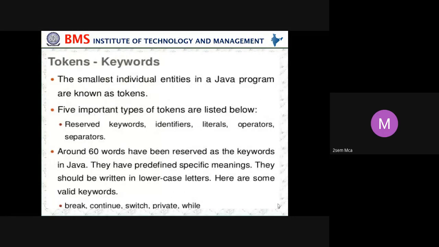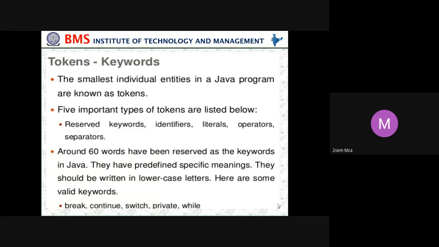Next, we move on to keywords. So what do we mean by keywords? The smallest individual entities in a Java program are known as tokens. Five important types of tokens are listed below: reserved words, identifiers, literals, operators, separators. Around 60 words have been reserved as keywords in Java. They have predefined specific meanings. They should be written in lowercase letters. Here are some valid keywords: break, continue, switch, private, and while.